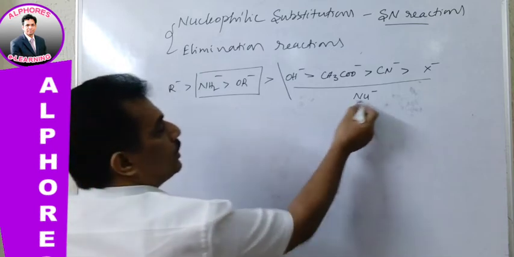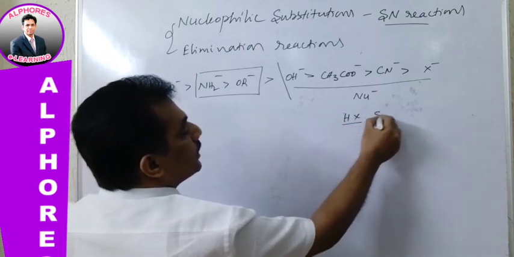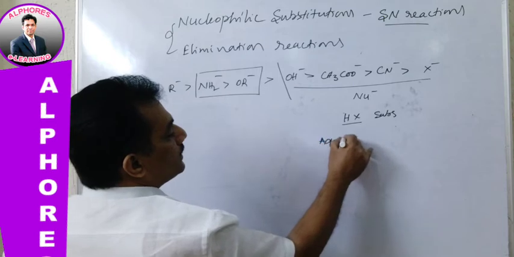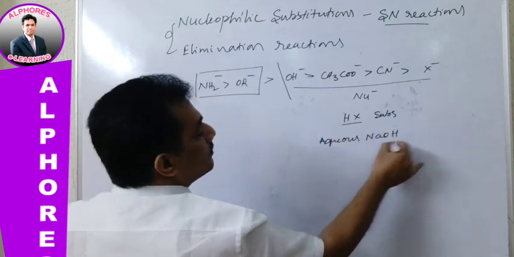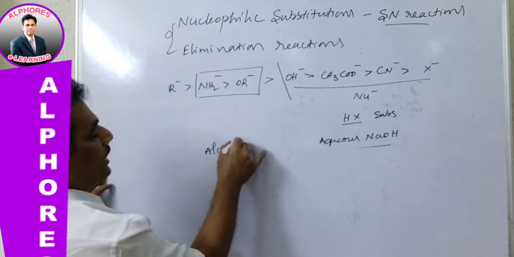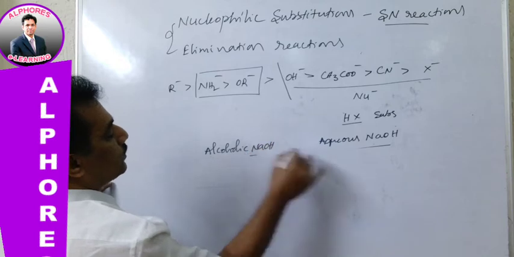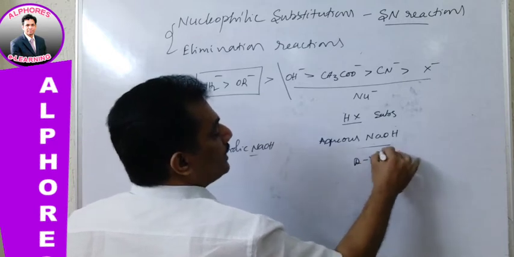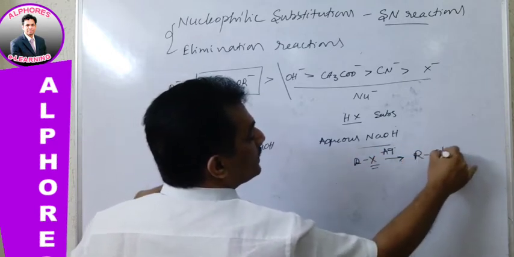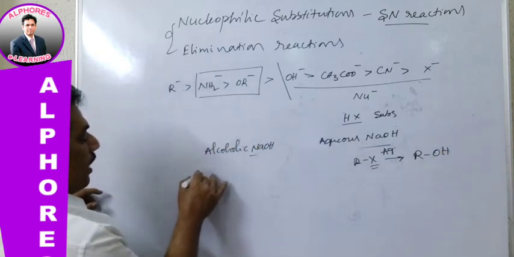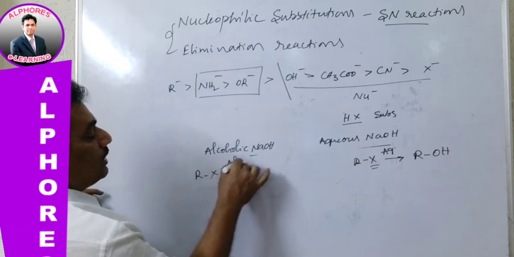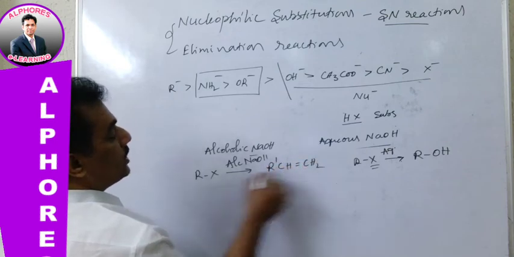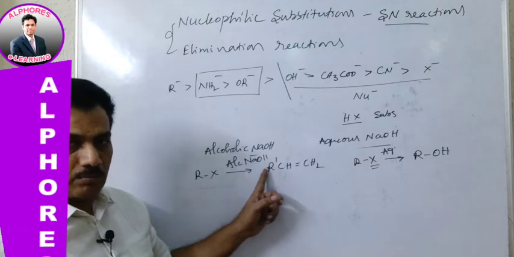If you remember, with aqueous NaOH and alcoholic NaOH: when RX reacts with aqueous NaOH, just X is replaced, it is a substitution. Whereas if RX is treated with alcoholic NaOH or KOH, elimination takes place. Clear?